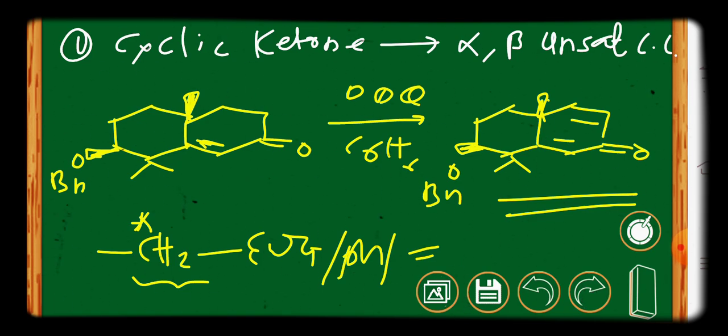That's why DDQ converts that cyclic ketone into the alpha beta unsaturated ketone.